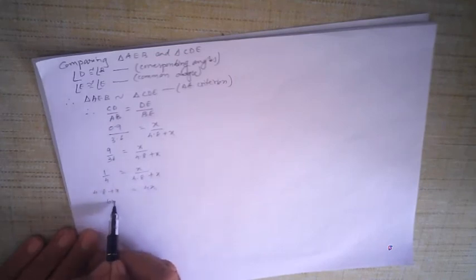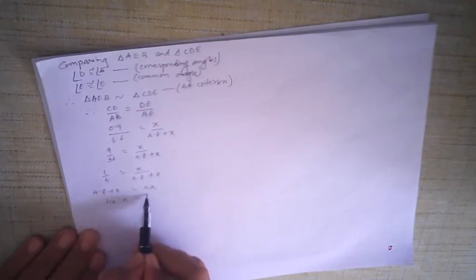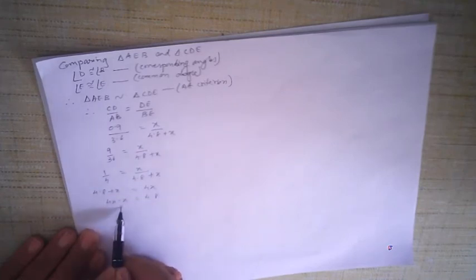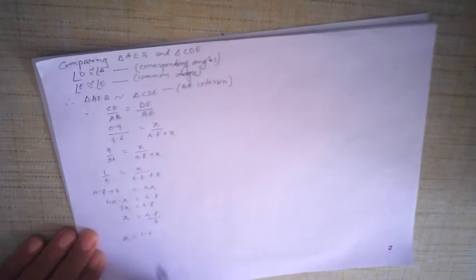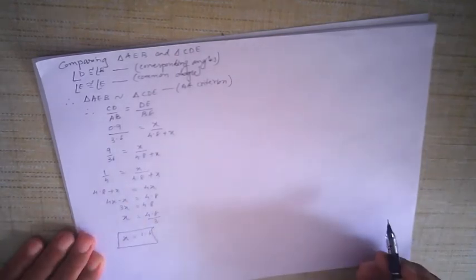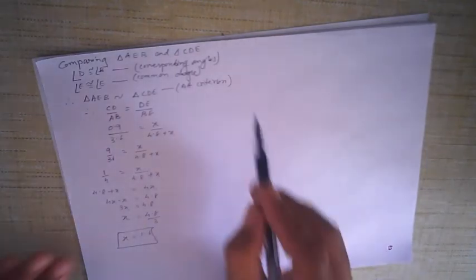So 4x minus x is equal to 4.8, or 3x is equal to 4.8, or x is equal to 4.8 upon 3. So 16 threes are 48, giving 1.6. So x is equal to 1.6 meters. So the length of the shadow of the girl is 1.6 meters.